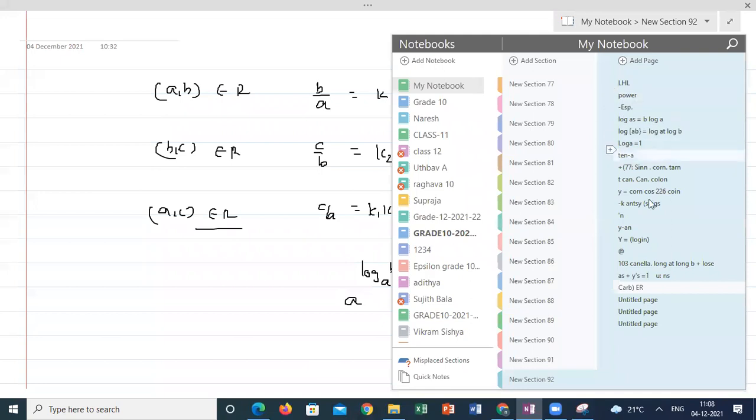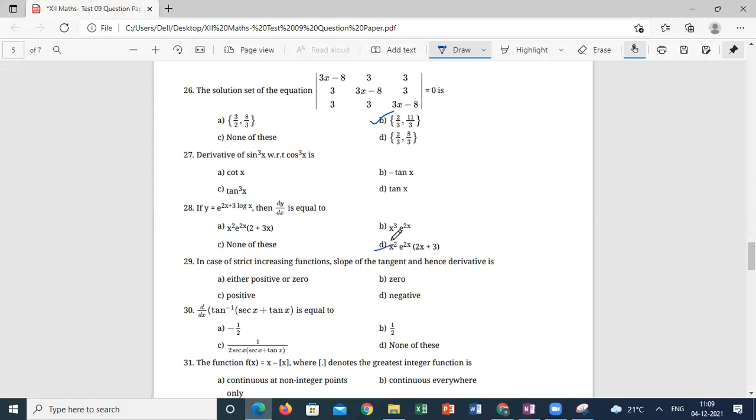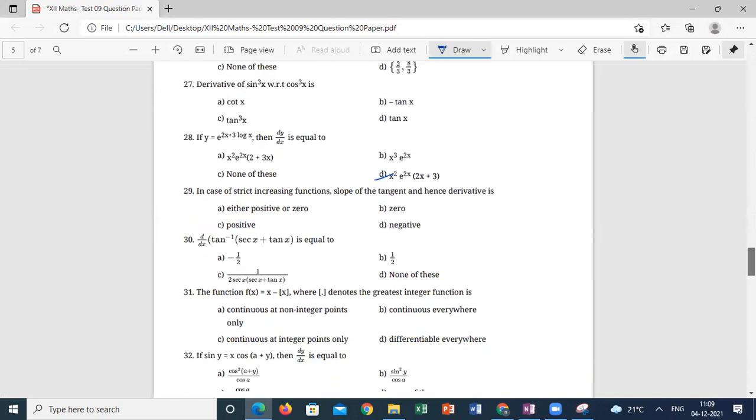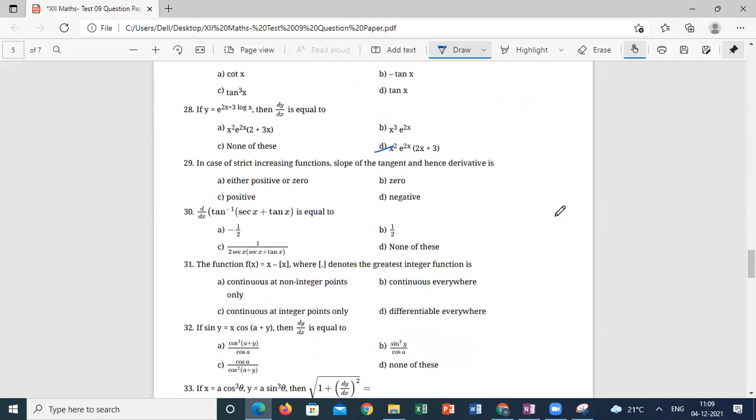The next one. In case of a strictly increasing function, the slope of the tangent, and hence the derivative, is what? Strictly increasing means what is the differentiation? The derivative will be positive, greater than 0, or 0 also can be.